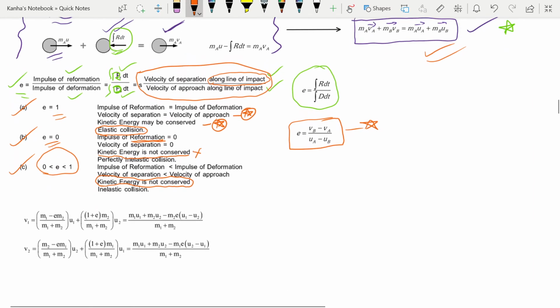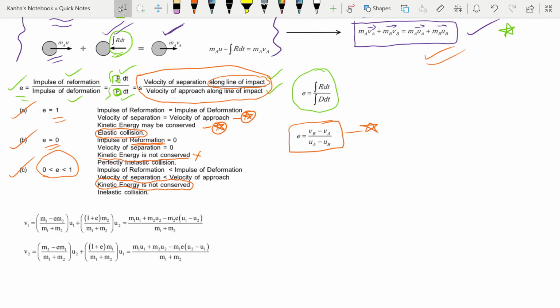The basic strategy to solve any question of head-on impact should be to first write down the momentum conservation equation, which is this one, and secondly use this equation to rearrange the velocity terms. So you should write Vb minus Va is equal to E times Ua minus Ub. Using these two equations you can probably solve all the other questions in the system. If it is given that it is an elastic collision, then you can even use the kinetic energy conservation. These three things are the most important.